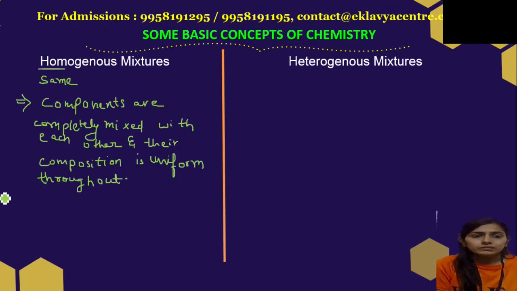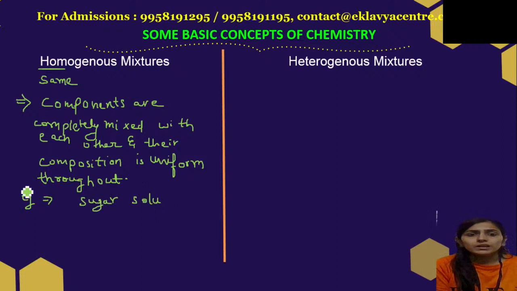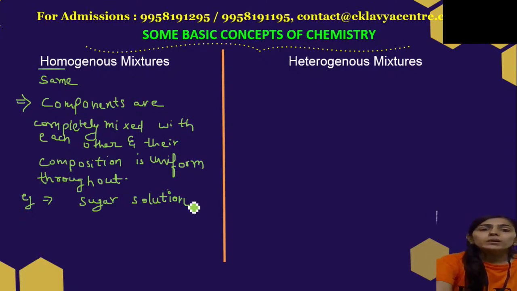For example, we have sugar solution. In sugar solution, we have sugar particles mixed with water, and the particles of sugar and water are uniformly mixed with each other such that you cannot separate the components. In other words, the components of sugar and water are not clearly visible to us. Sugar will get easily dissolved into the particles of water.